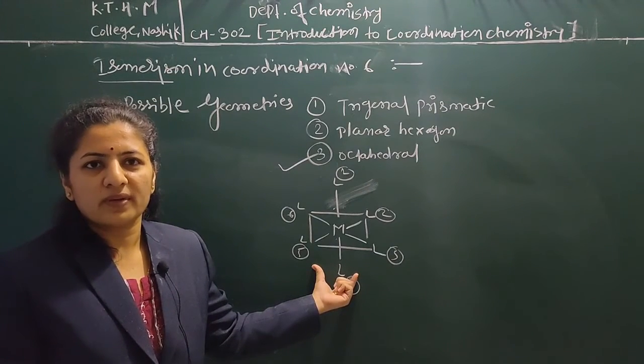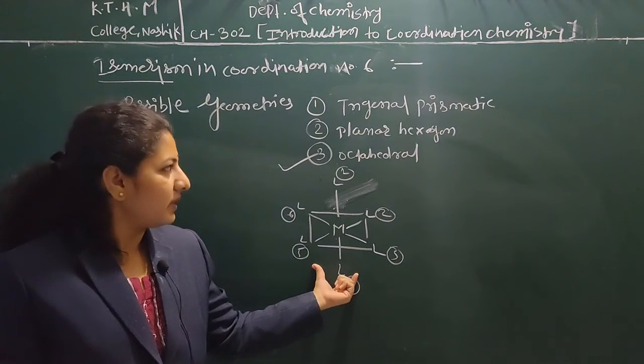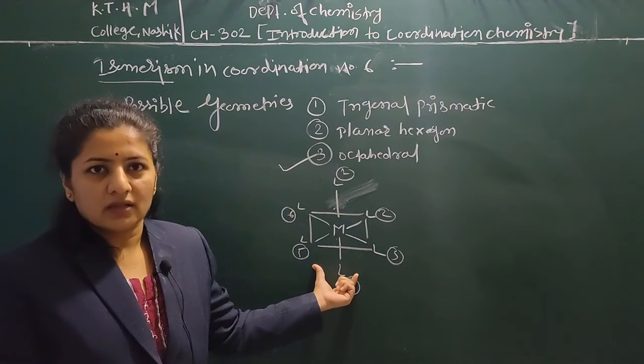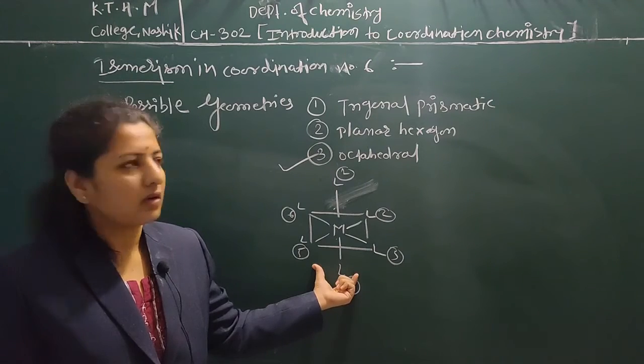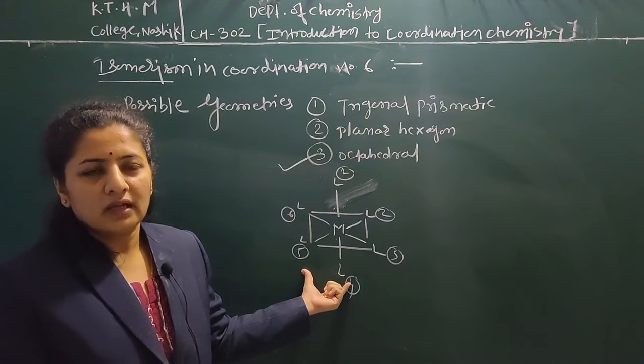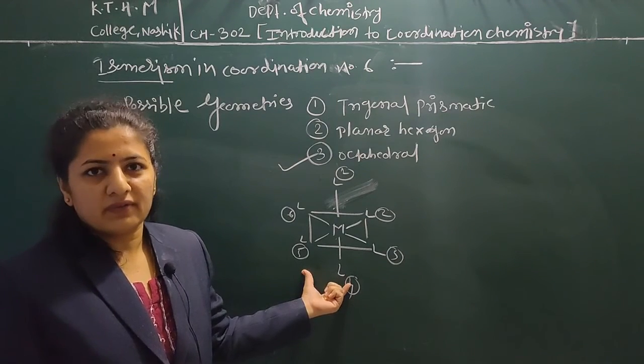So that's why the octahedral geometry is perfect for coordination number 6, and the theoretical and practical isomers of octahedral geometry are perfectly matched with each other, so the octahedral geometry is the perfect one for coordination number 6.